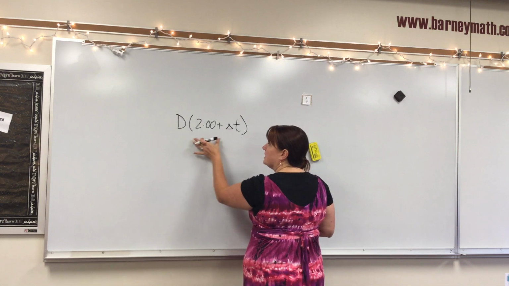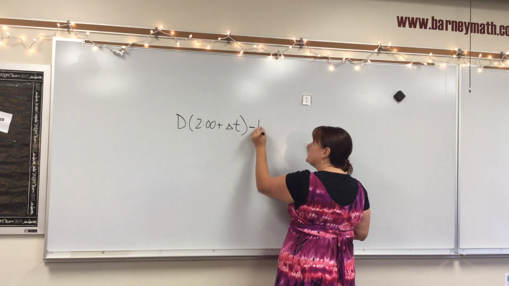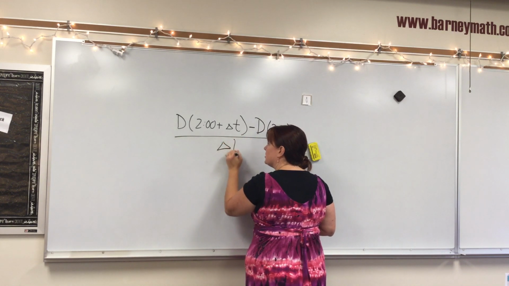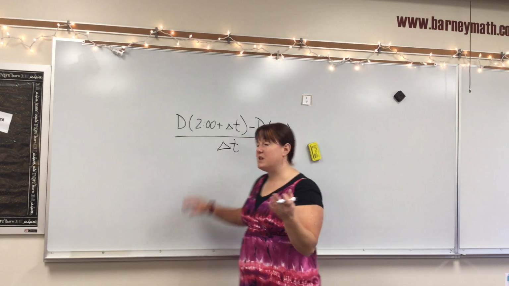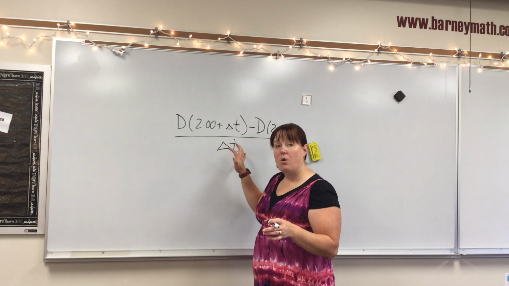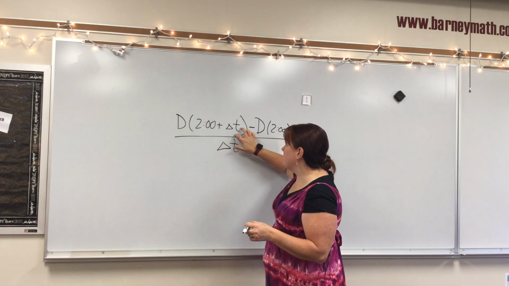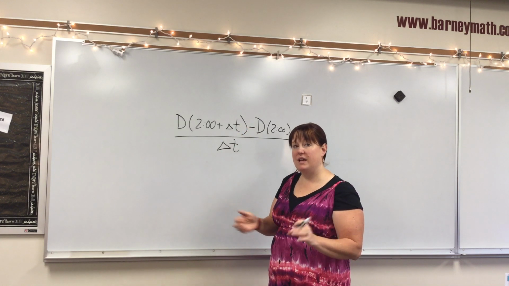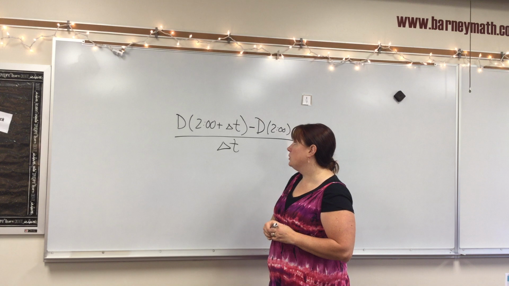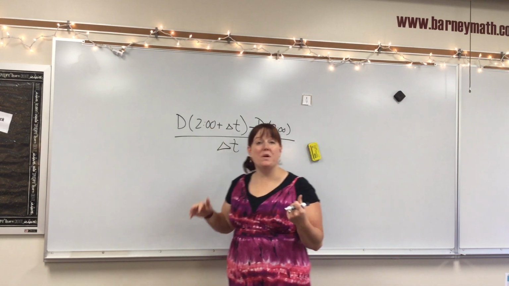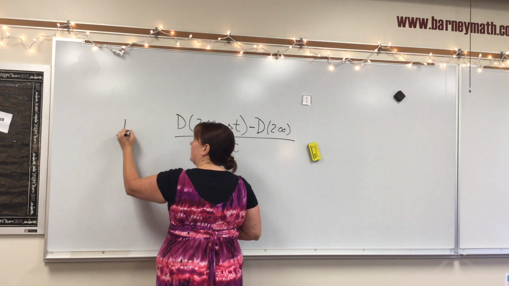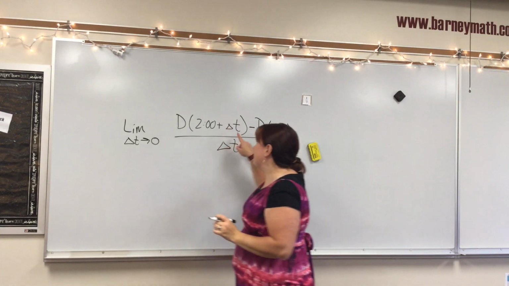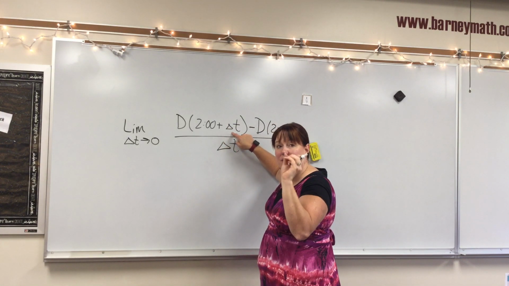So I could say the distance at my new time minus the distance at my old time over however much the time actually changed, right? Because before it was at 5 minutes, I put 5 down here. So now I say, well, what if I just make this delta t really, really small? What if I make that as small as I possibly can to get close to 2 o'clock? Well, we know what that looks like in calculus. We've been doing it. The limit as delta t approaches 0, right? I'm trying to get this number to 0. I'm trying to get it to nothing, right?